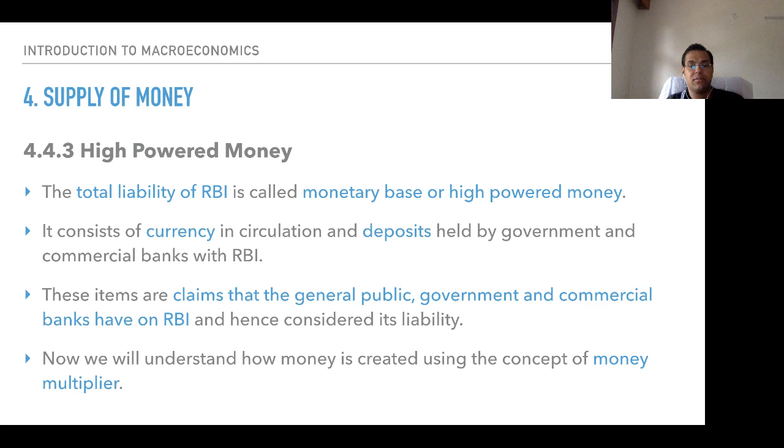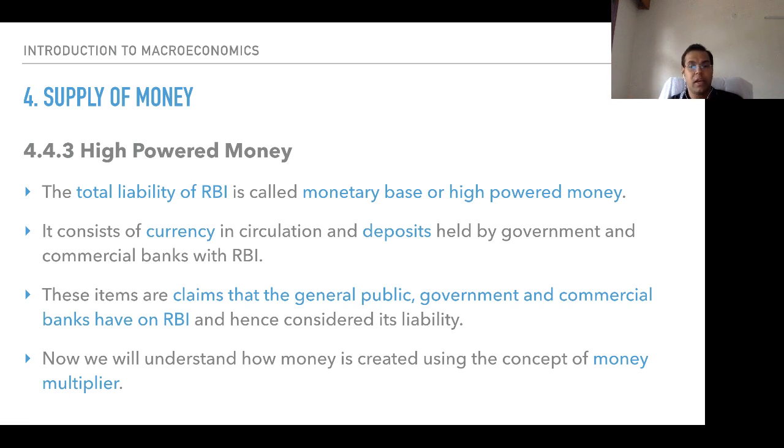These items are claims that the general public, government, and commercial banks have on RBI and hence considered its liability. This is a liability that is being considered.